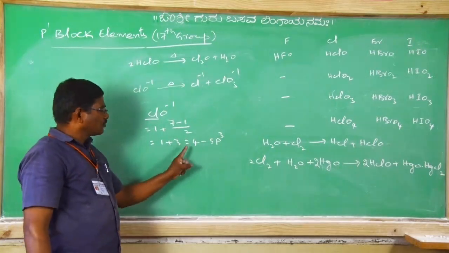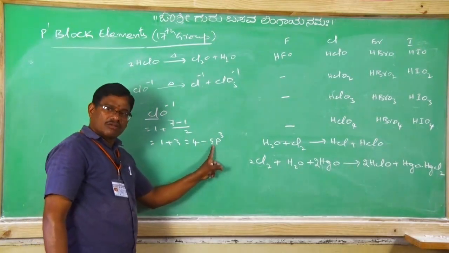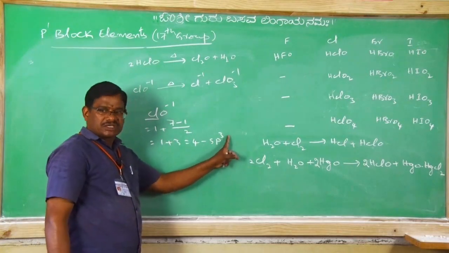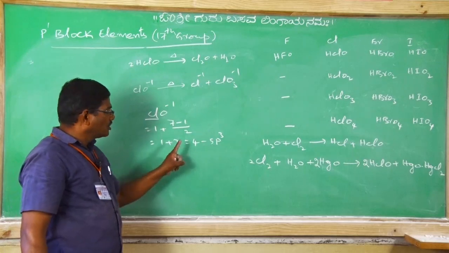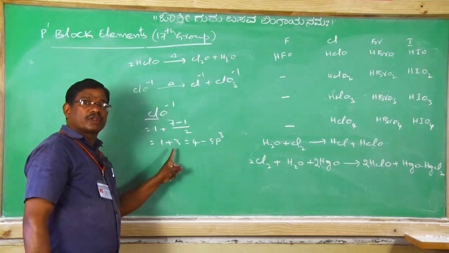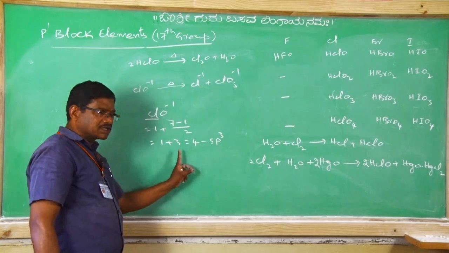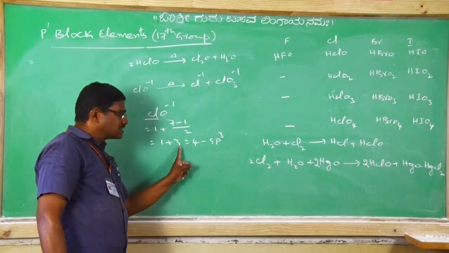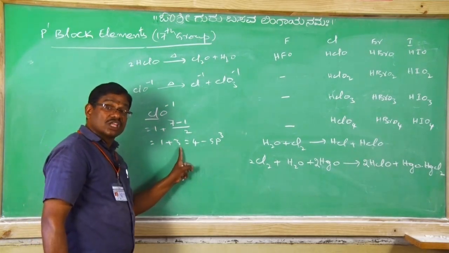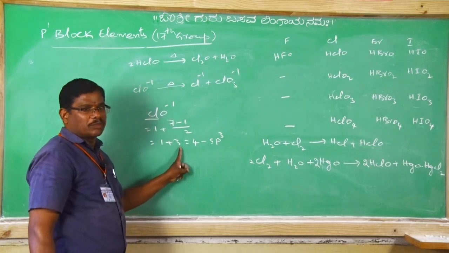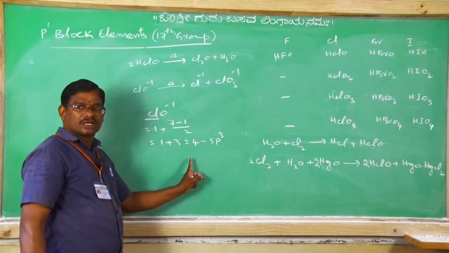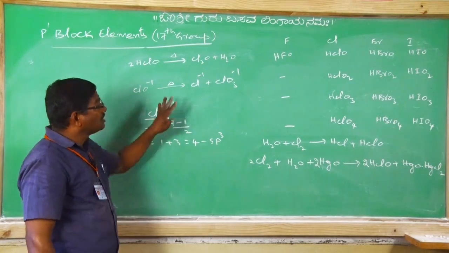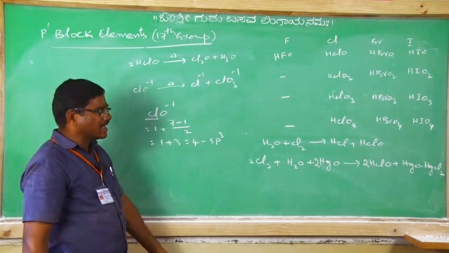Here 4 pairs, in s orbital 1 pair, p 3 pairs, total 4 pairs, under sp3 hybridization, with 1 bond pair and 3 lone pairs. According to VSEPR theory we know, the presence of lone pairs causes deviation from the original geometry. Therefore its structure will be linear, 1 bond pair with 3 lone pairs. So this information we must know about the acid.